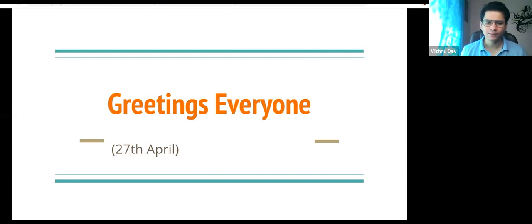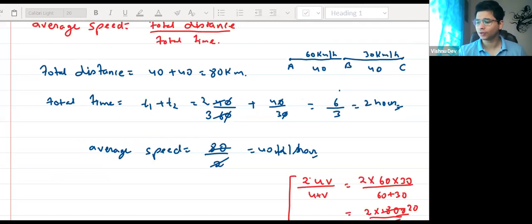Now, before starting any new topic, right? Today we are going to start a new topic, which is acceleration, then uniform acceleration, non-uniform acceleration, right? Then we talk about equation of motion. But before that, let's recall what we have studied.